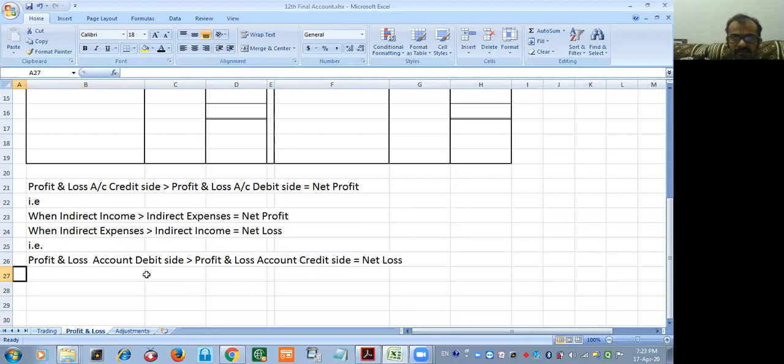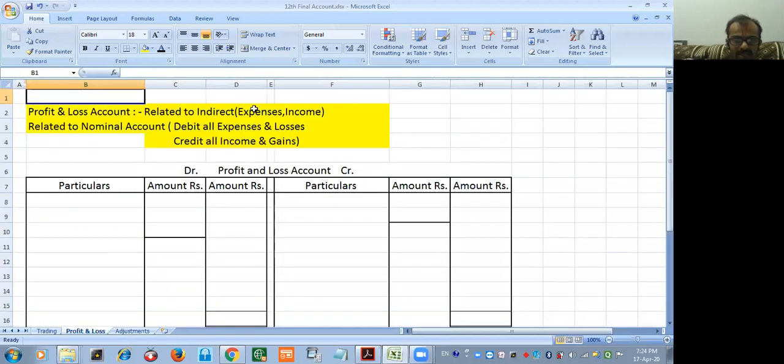Everyone clear? Now, please remember the criteria after finding out net profit or net loss. Once you find out net profit or net loss, what do you have to do? Transfer this balance to the partners' capital or partners' current account, depending on the situation mentioned in the question. Everyone, please do one thing. Write down these 3 lines and, below the table, whatever is written over there.